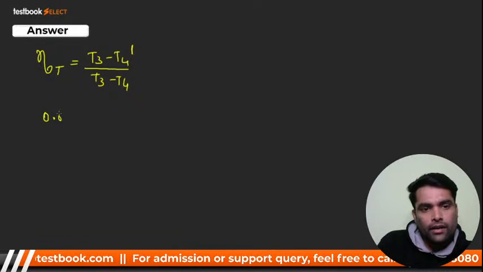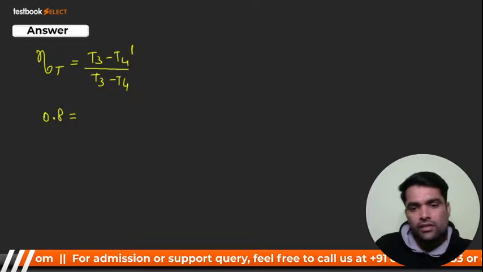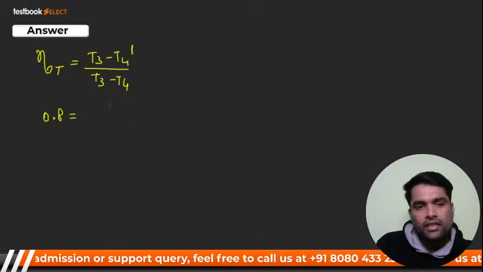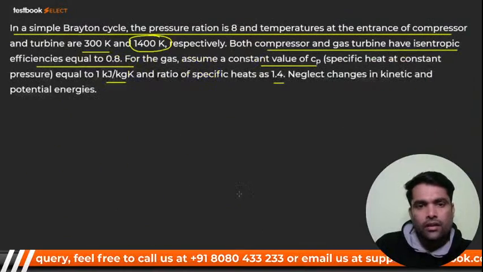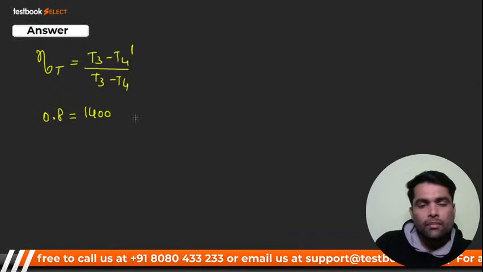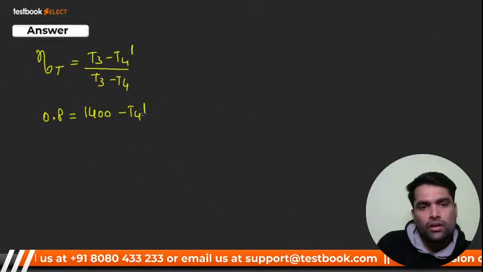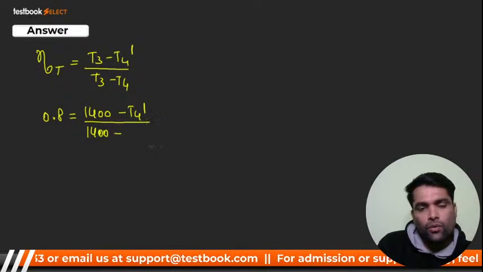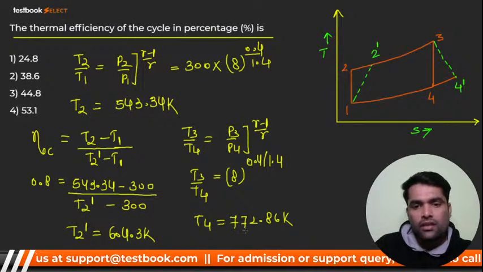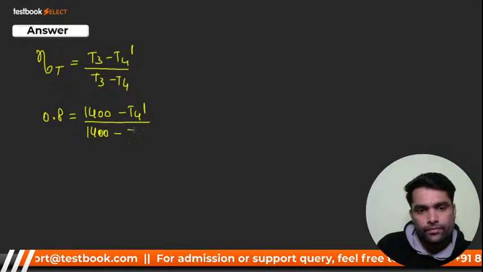So it is 0.8. T3 is given, that is 1400, right? Let me check again. 1400, right? My dear, T4 dash we have to find out. T3 you know is 1400, and T4 is 772.86.